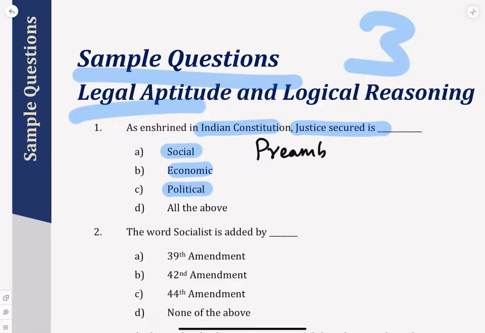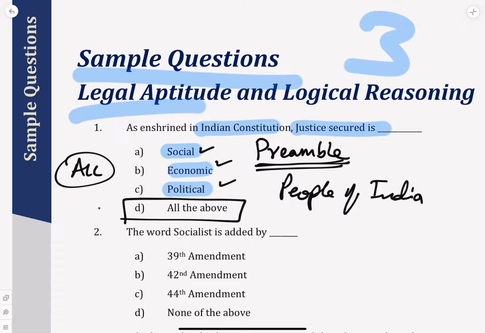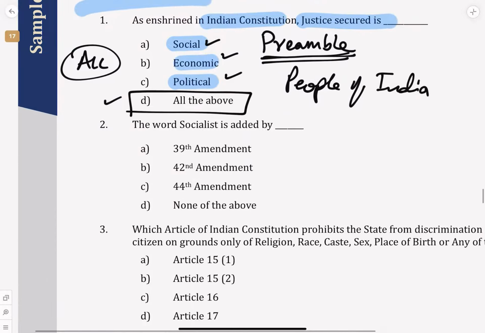We analyzed the preamble very well in the video classes. In the preamble, they're saying justice has to be social, economic and political. All the kinds of justice the people of India should get is given in the Constitution of India. So this is how you analyze. The correct answer will be D.